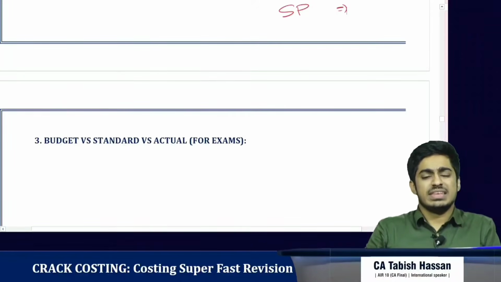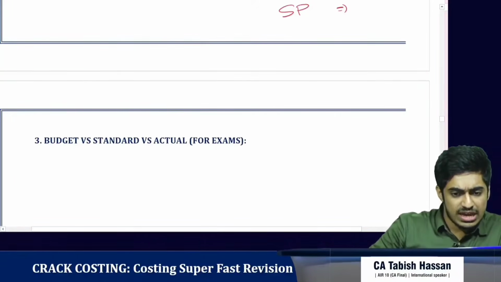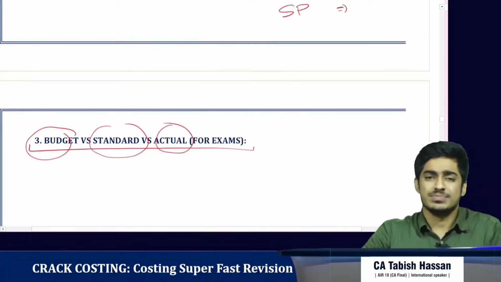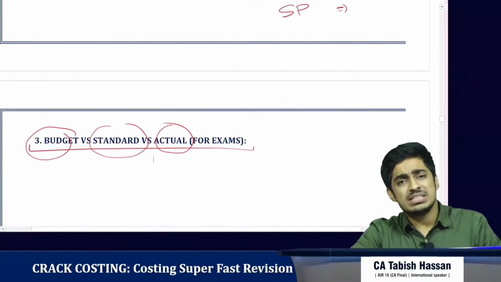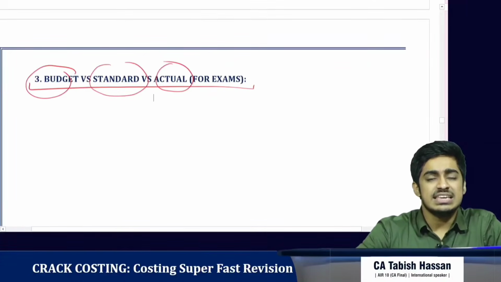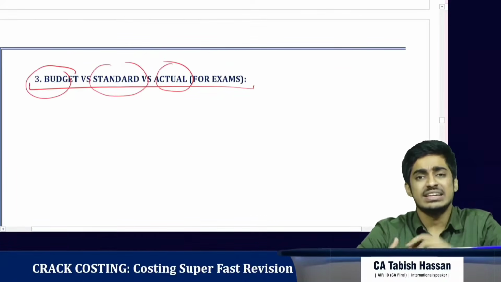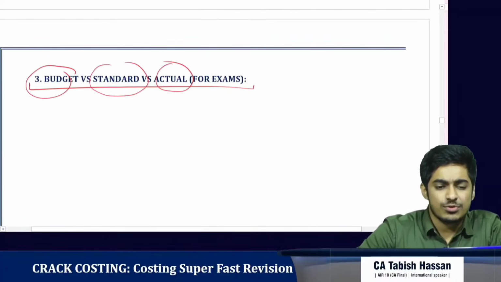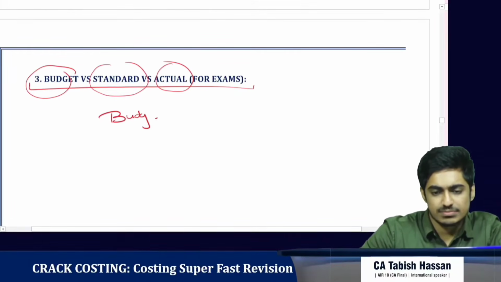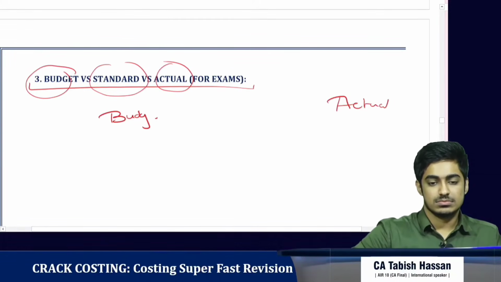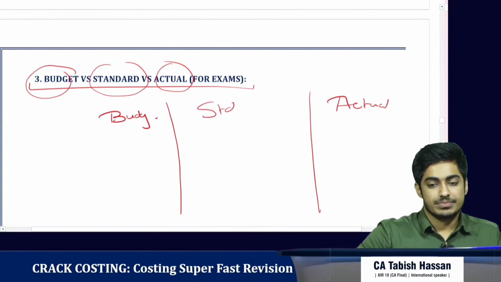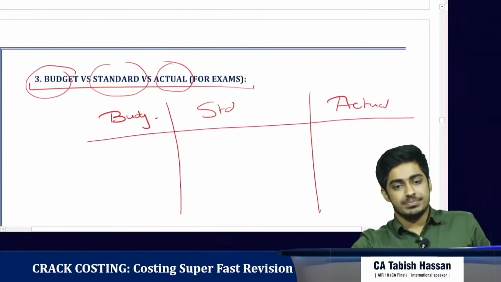Third point, in exams, ICAI gives a concept called budget, standard and actual. In reality, budget means budgeted performance versus actual performance. But ICAI uses the words budget and standard interchangeably. So for the exams, say they give budget and actual. Budget is also a standard.